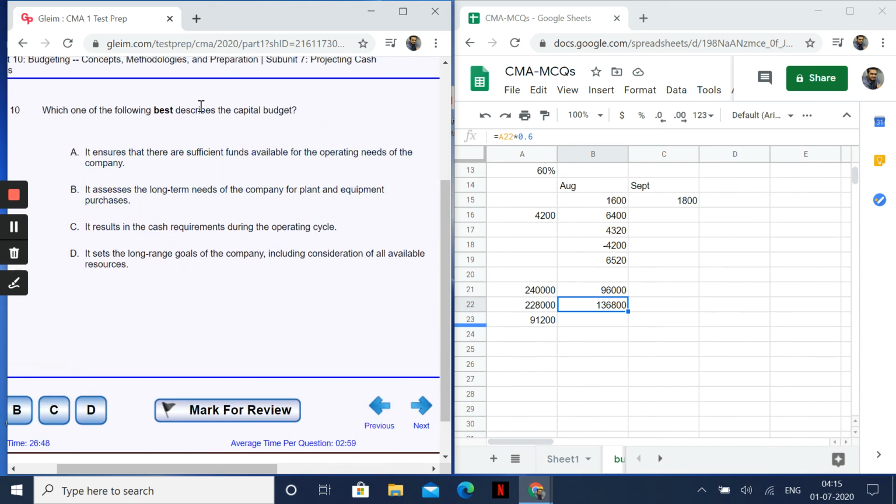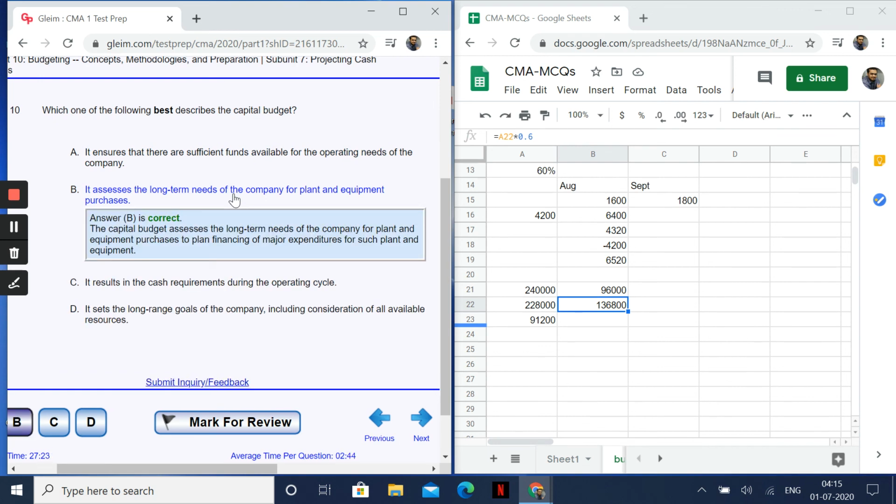Now, which one of the following best describes the capital budget? It ensures that sufficient funds are available for operating needs of the company. It assesses the long-term needs of the company for plant and equipment purchases. It results in cash requirements during the operating cycle. It sets a long-term range, including consideration of all available resources. Now, all available resources? No. Cash requirements during operating cycle? No. Ensures there are sufficient funds available for operating needs of the company? No. It assesses the long-term needs of the company? Yes. I hope you guys are getting clarity over it.